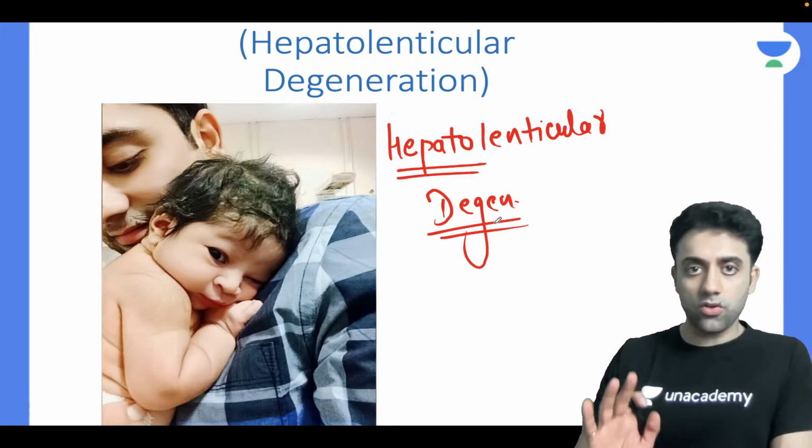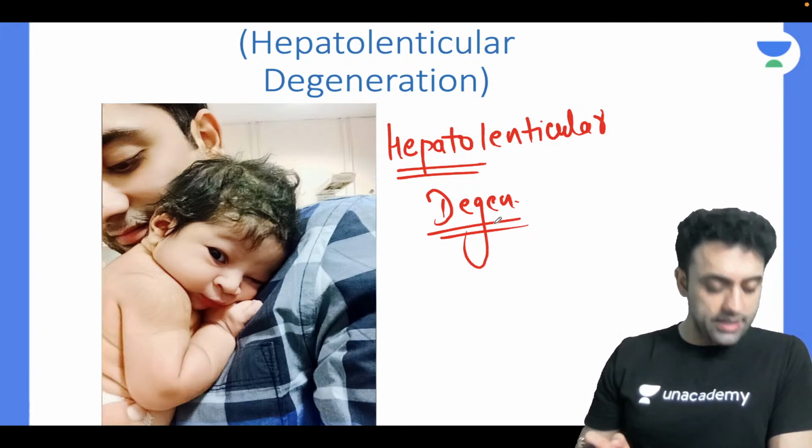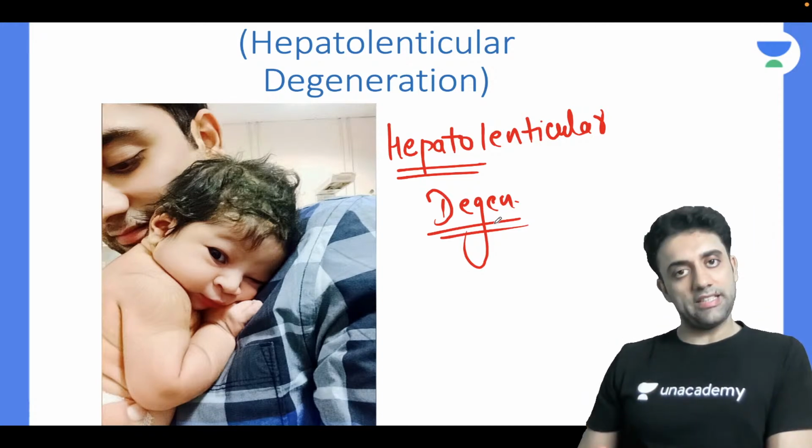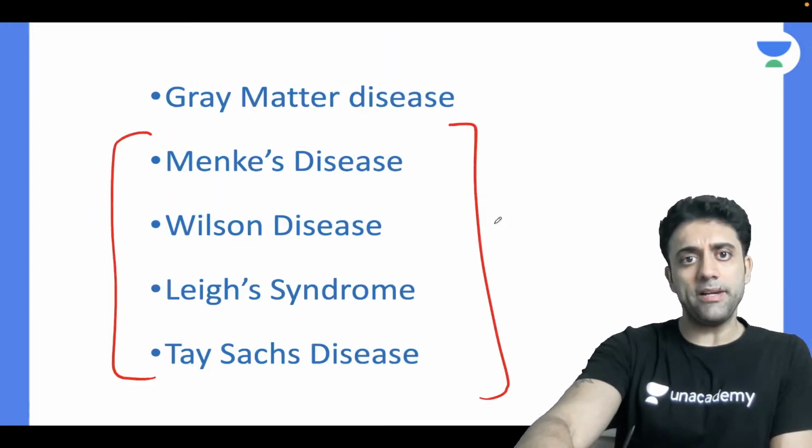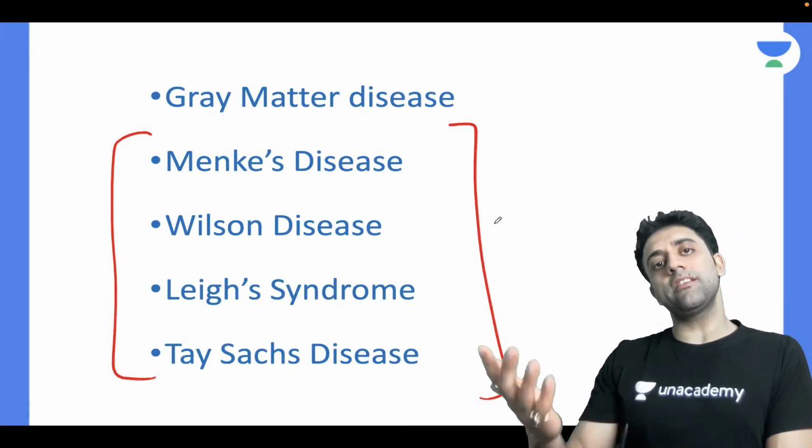Can we revise? Yes or no? Shagufta, Priya. Okay. So the answer to the point. What is the other name of Wilson disease? Hepatolenticular degeneration. Is Wilson a gray matter or a white matter? Sir, Wilson is a gray matter. Name some other gray matter disease.